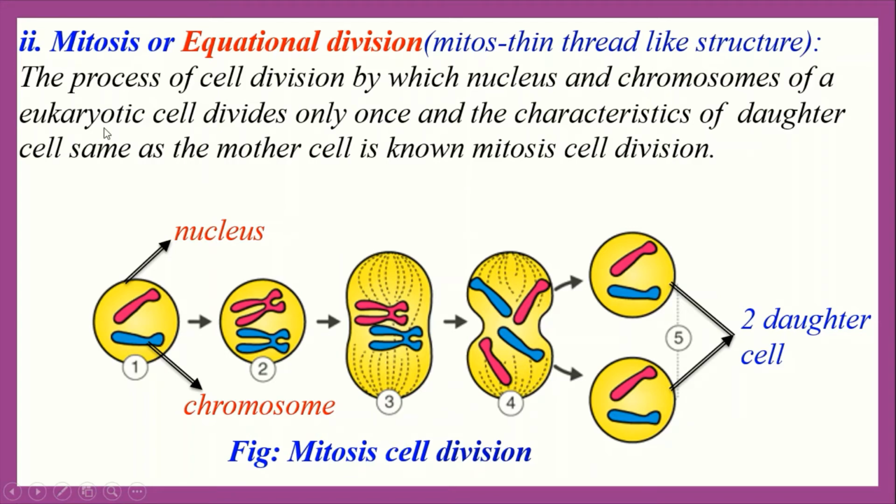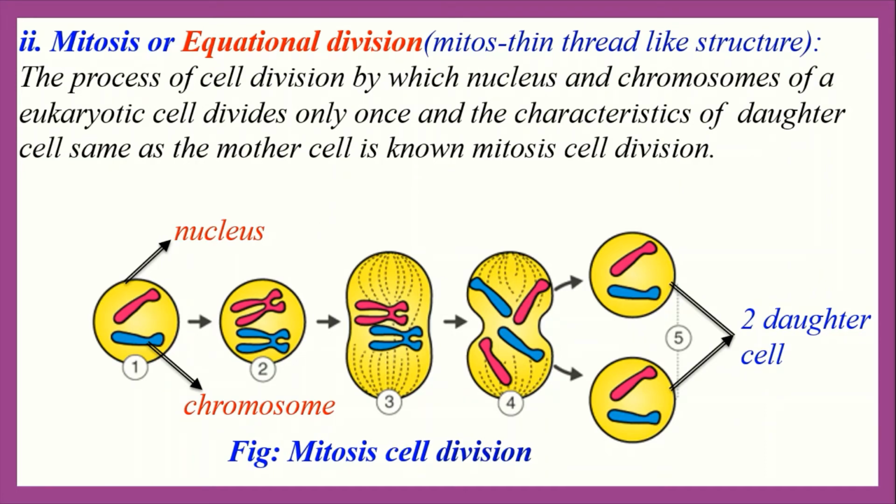So here mitosis cell division takes place in the eukaryotic organism. I think you know what a eukaryotic organism is. Here eukaryotic comes from two words: eu means true or good, and karyon means nucleus. So the eukaryotic organism contains a well organized nucleus. Okay, so mitosis cell division takes place in the eukaryotic organism.